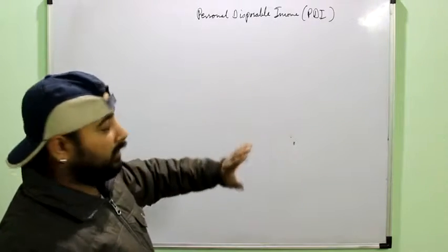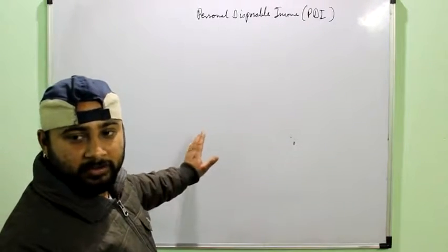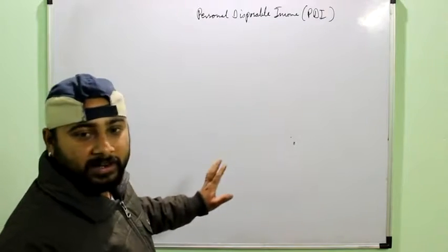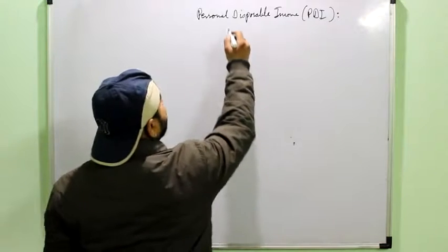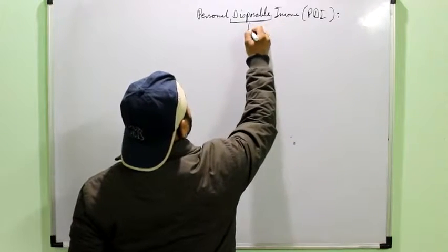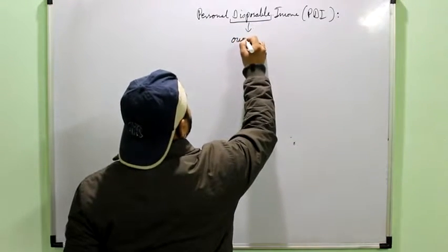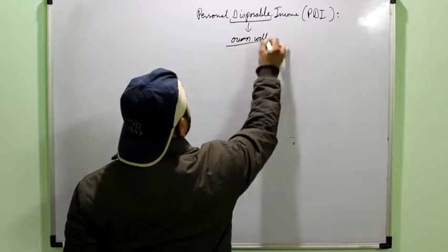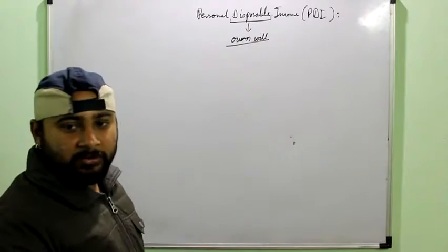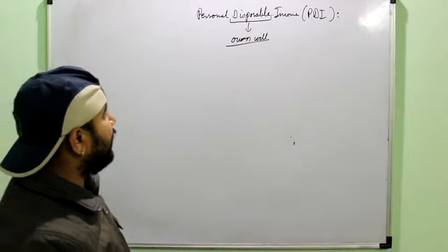It means how much goods can be consumed in an economy, or how much consumption and saving can be done in an economy. First of all, understand the meaning. Disposable means at your own will. You can use it at your own will. Whatever you want you can do with it. No one else has to interfere in between.